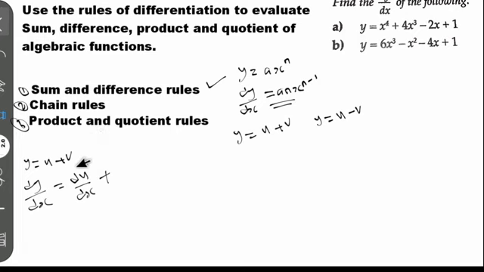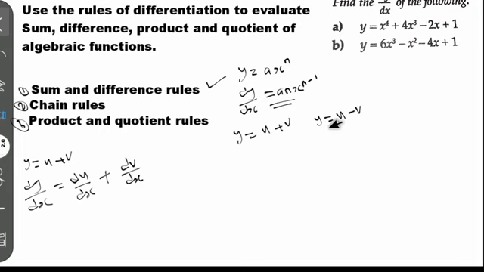the same thing here. You also differentiate v with respect to s. So that means we have dv/ds. So whenever I have an expression like this, according to the sum rule, if y is equal to u plus v, when I differentiate with respect to s, it will be equal to du/ds plus dv/ds. It means that we differentiate u with respect to s, and also we differentiate v with respect to s. Then you get the answer when you deal with the sum rule.